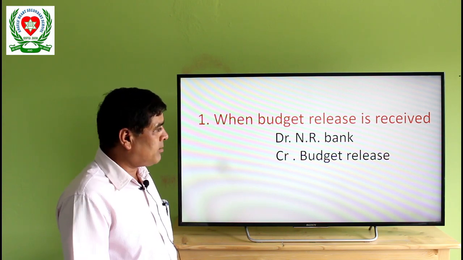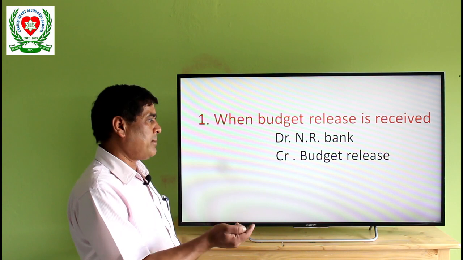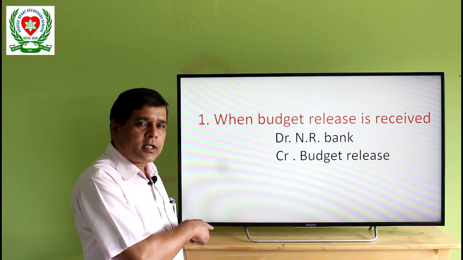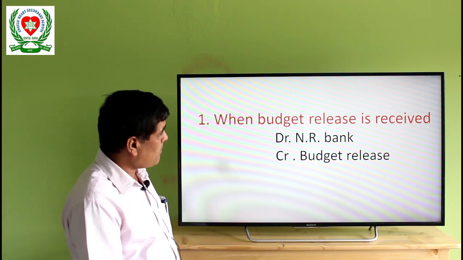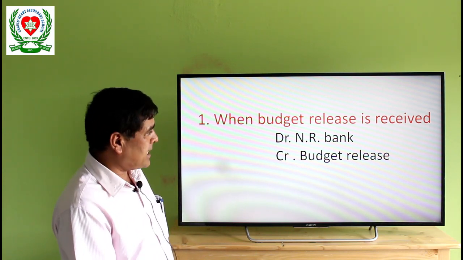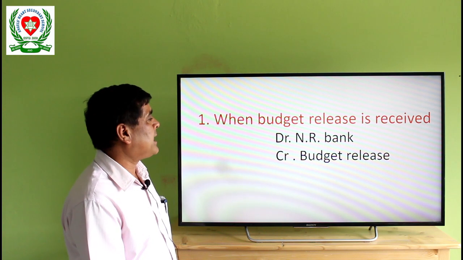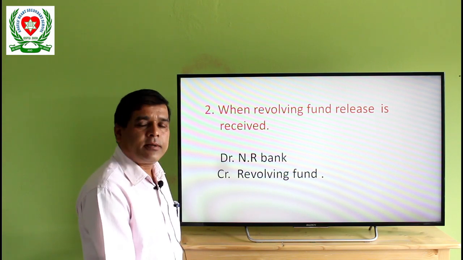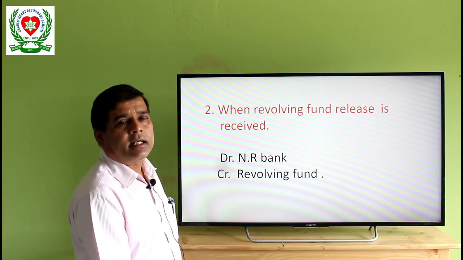What came in? Budget release came. So whatever comes in is credited. Bank is the receiver, so bank is debited. While a budget release is received, we have to make debit NR Bank, credit budget release. Similarly, while a revolving fund release is received, debit NR Bank, credit revolving fund.